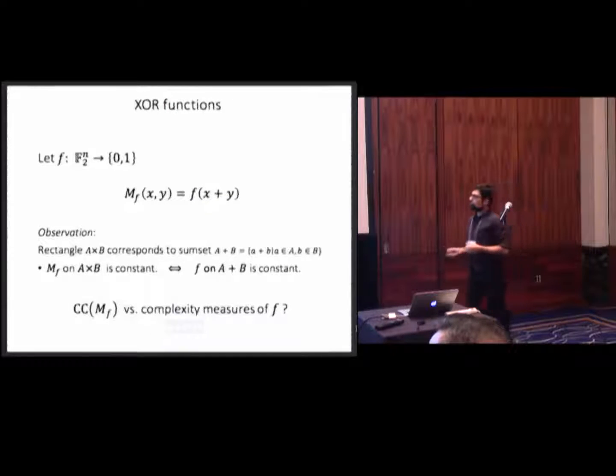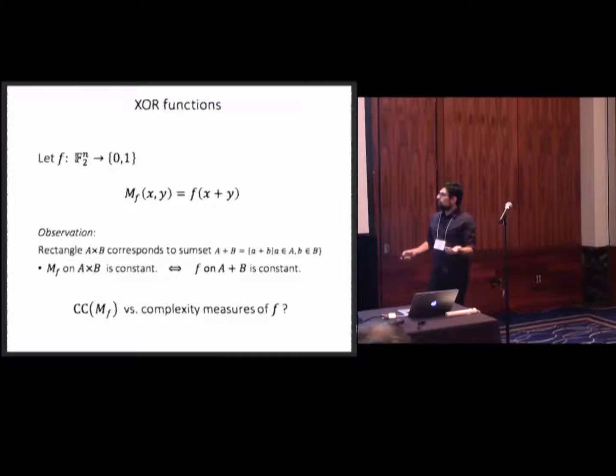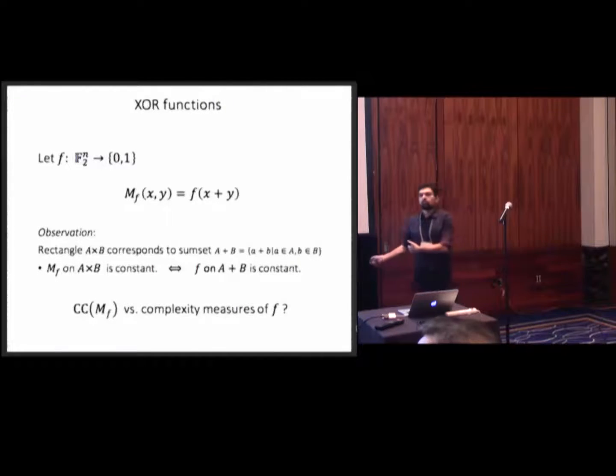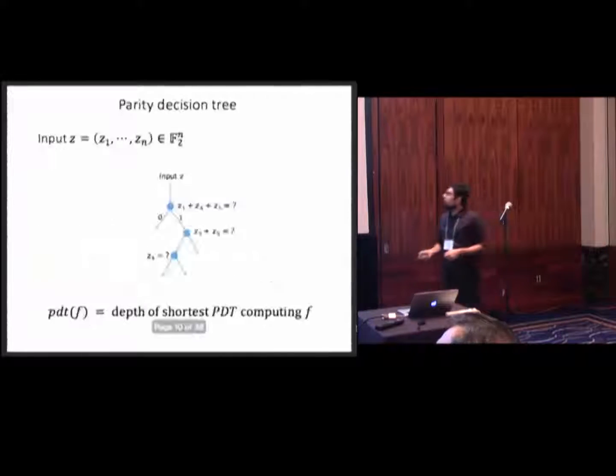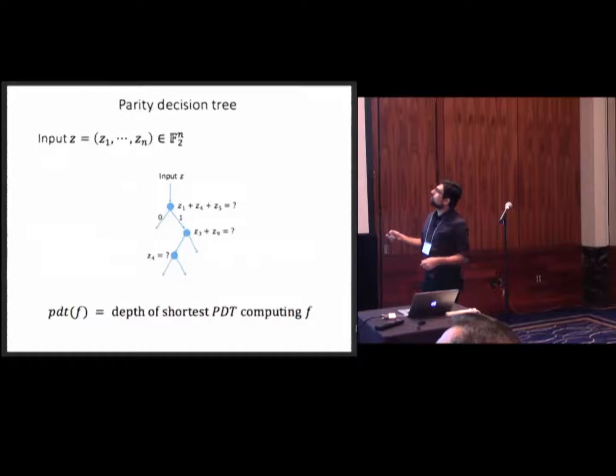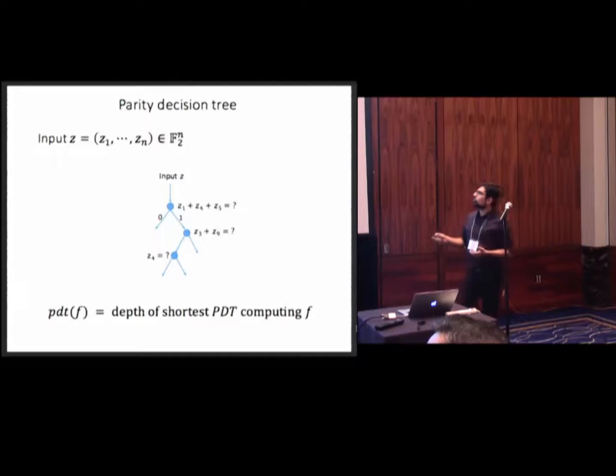All right. Well, now that we have this function, our meta question changes to the following. What is the communication complexity of the matrix, and what is the relation to complexity measures of the function rather than the matrix? And one of these interesting complexity measures of functions is called parity decision tree complexity. So let me just define what a parity decision tree is. You have, again, an n-bit input from F2 to the n.